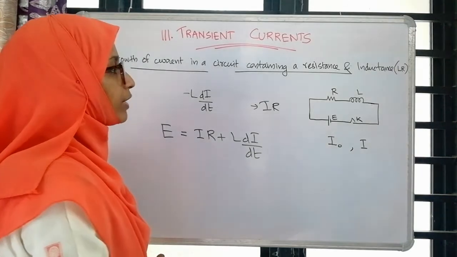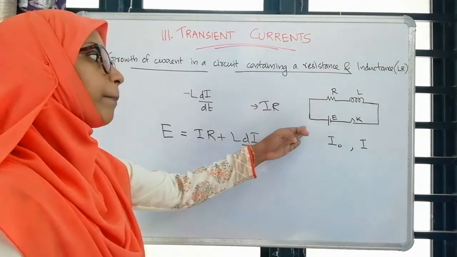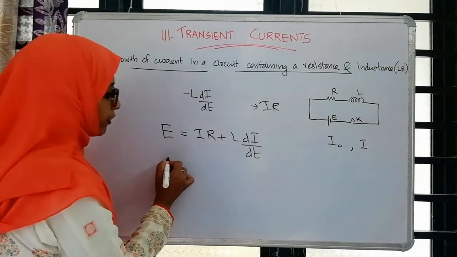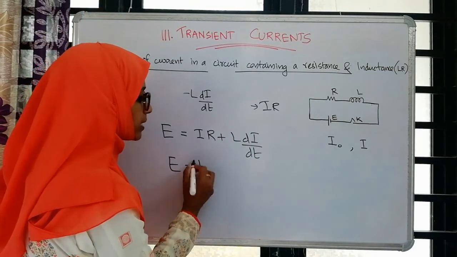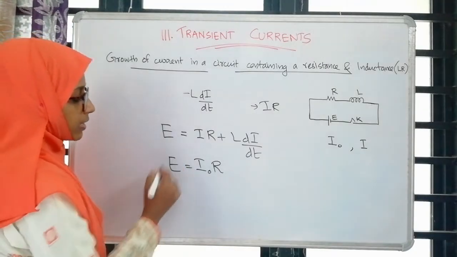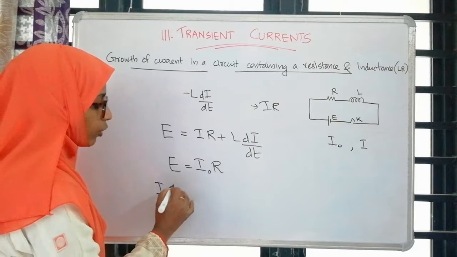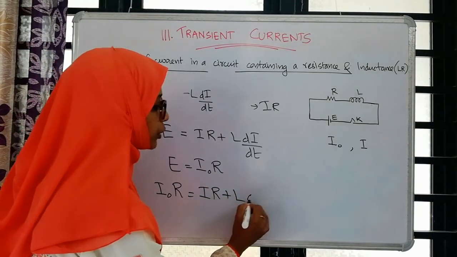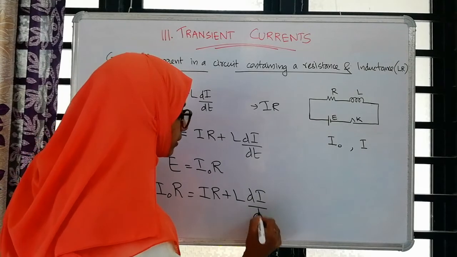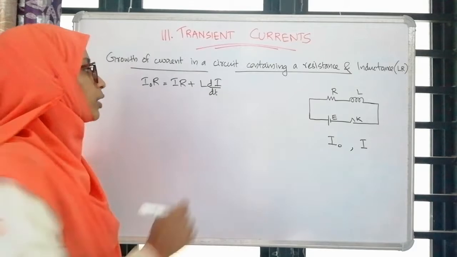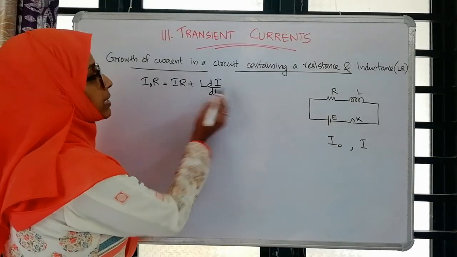Now, we know the maximum current will be I0. So the maximum applied EMF will be E equal to I0R. When we consider these two equations, I0R will be equal to IR plus L into di by dt.